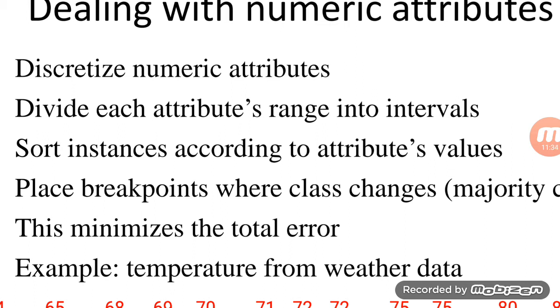For example, if we take 10 to 40 in the first class, 40 to 70 in the second class, and 70 to 80 in the third class, we can do this with the help of the breakpoint. We have to find the total error rate which is minimized, and accordingly we have to move.